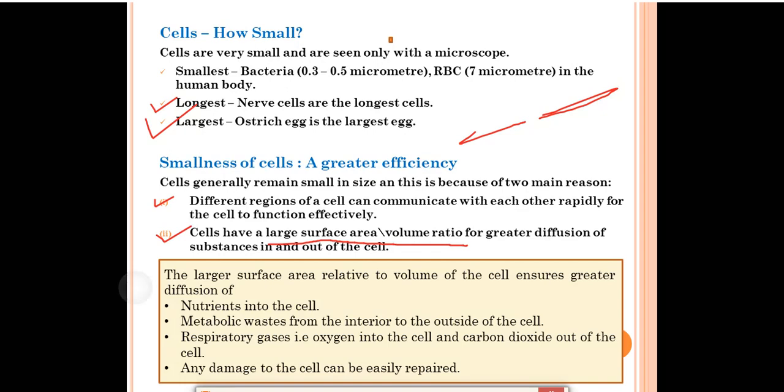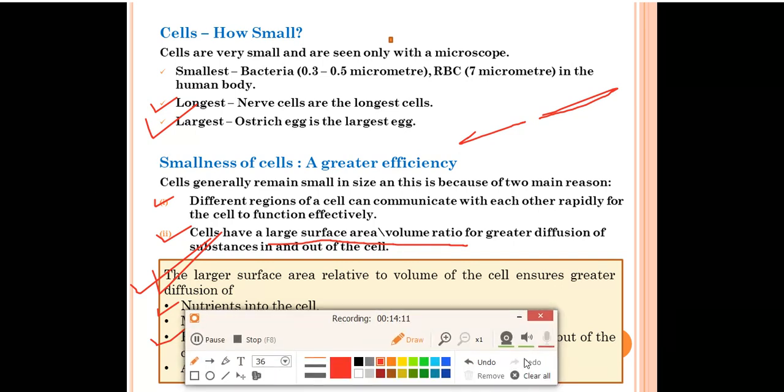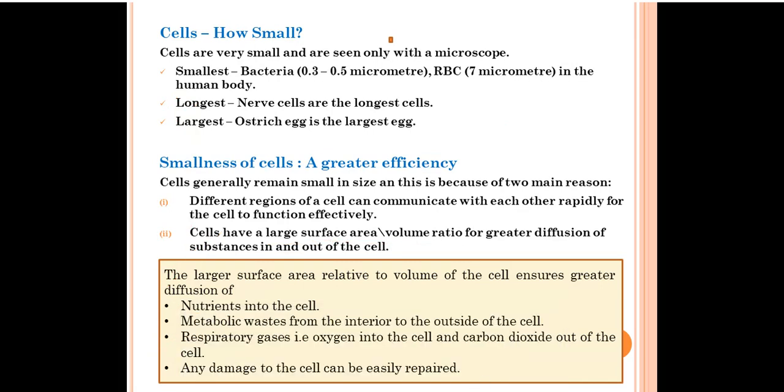This is one of the questions which is asked in the exercise also. What are the benefits of a larger surface area by volume ratio in the cell? The first thing, nutrients into the cell. The nutrients can easily penetrate and go into the cell. Metabolic waste can come out from the cell. Respiratory gases like oxygen will go inside and carbon dioxide will come out from the cell. Any damage of the cell can be easily repaired. If in the cells any damages or injuries are there, then they can easily be repaired by that process. So that's why the cells are small in size.